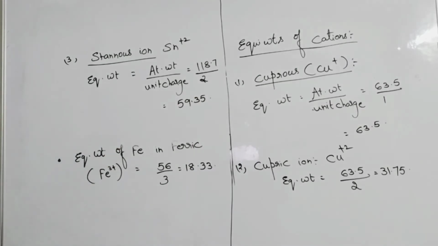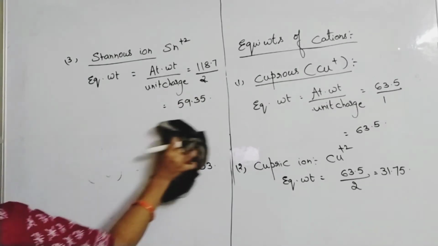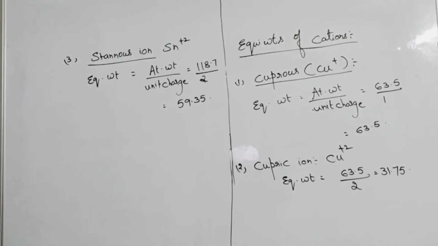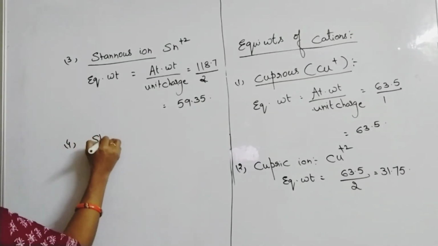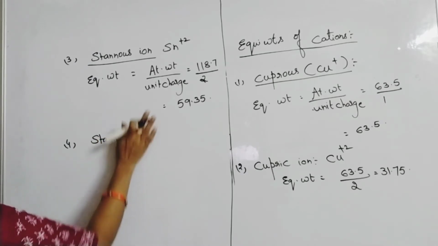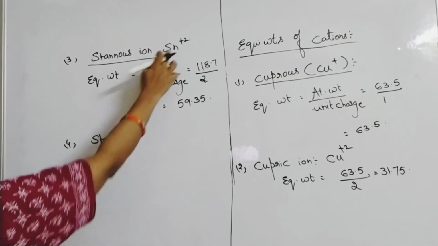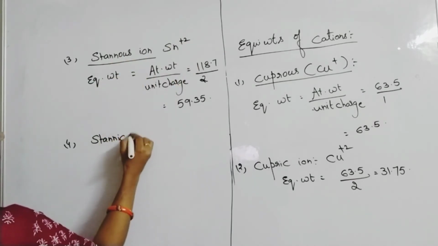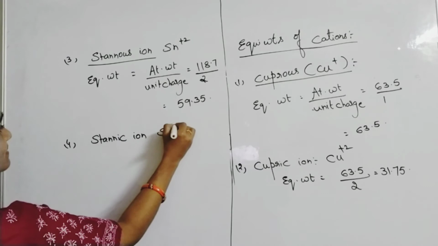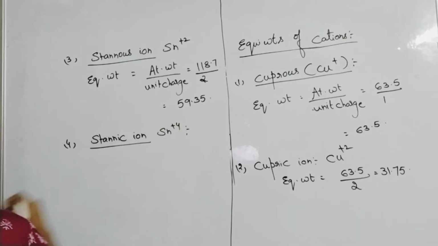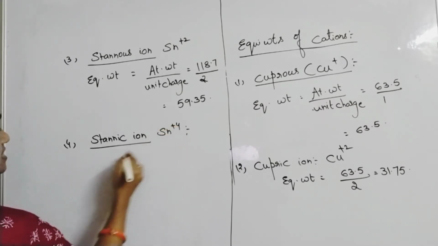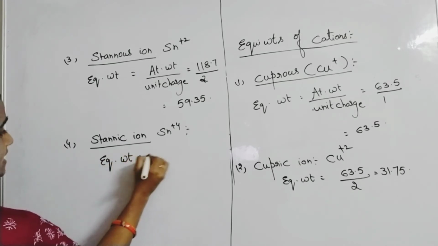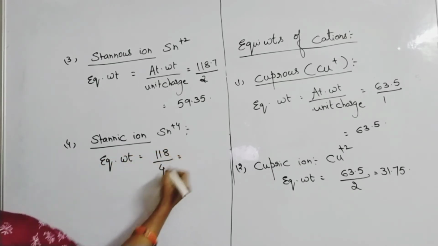Same like that, if they ask for the stannic ion, the stannic ion will be the Sn4+ ion. Stannous, stannic: less valency, -ous; more valency, -ic. Please remember it like that also. Sn4+, the stannic ion. Same procedure: equivalent weight is atomic weight by unit charge. Here +4 is the charge, so the equivalent weight is 118 by 4, which is almost equal to how much?